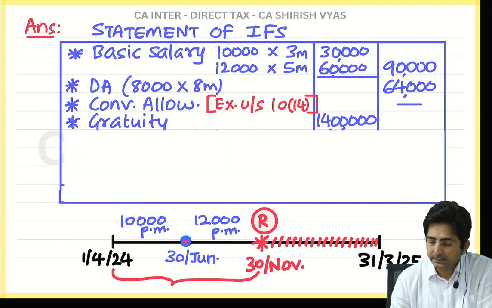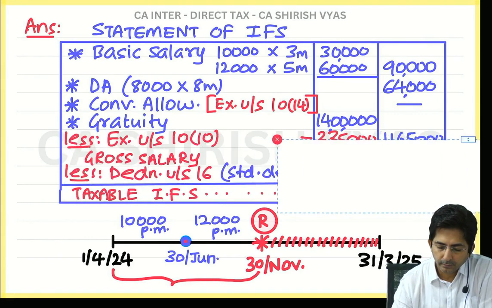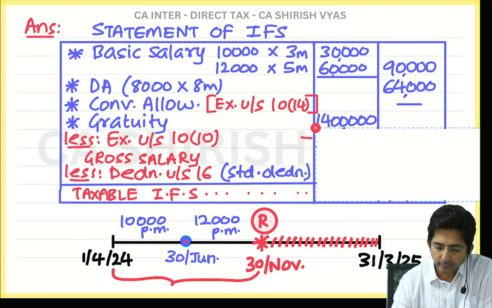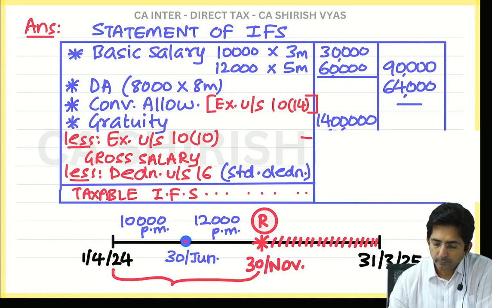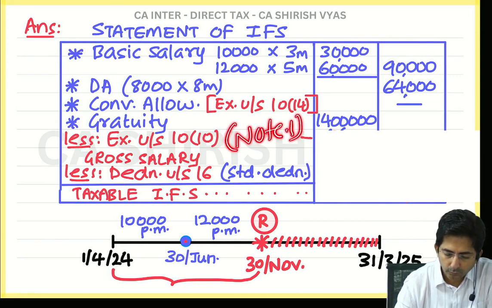So write less exempt under section 10(10). And there you will write note number 1. What you will write? Note number 1. In the bracket you mention here, note number 1.